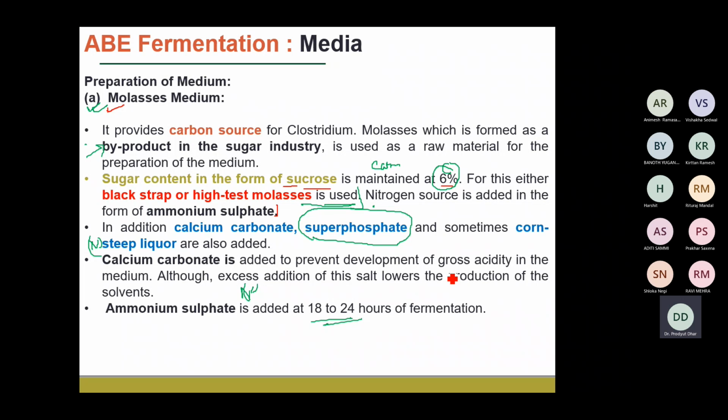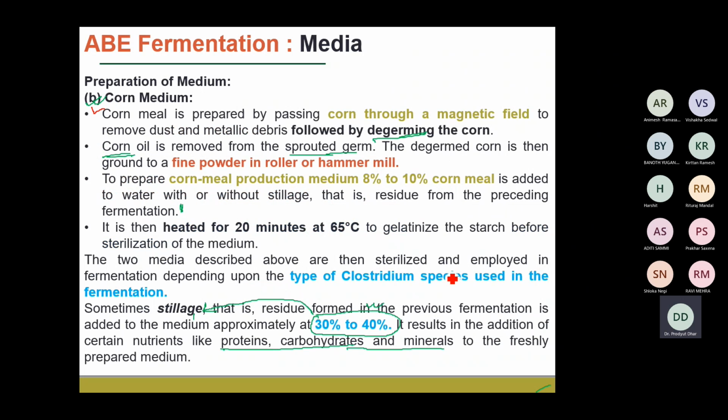Okay, this is how the initial medium components are designed, and similarly with the corn medium. Corn medium also has different concentrations of carbon and nitrogen, which are adjusted accordingly so that high production of acetone and other solvents can take place.